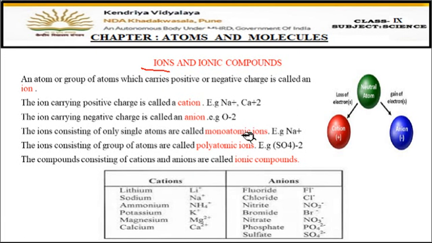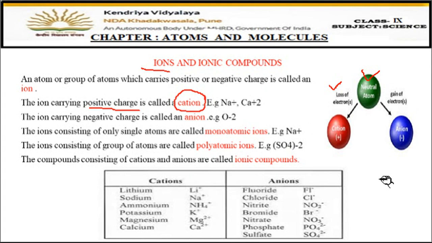And how the ions are formed, see in this diagram here, there is a neutral atom, right? So if the neutral atom loses electrons, if it gives its electrons to somebody else, after giving it gets a positive charge. And when it gets a positive charge, it is called a cation. So ions having positive charge are called cations. And how will they get positive charge? They will get positive charge when they donate their electrons. Don't think that plus sign means addition of electrons. No, it's reverse.